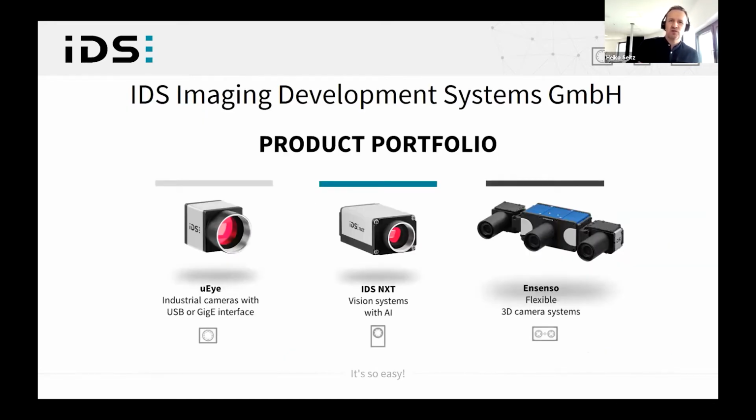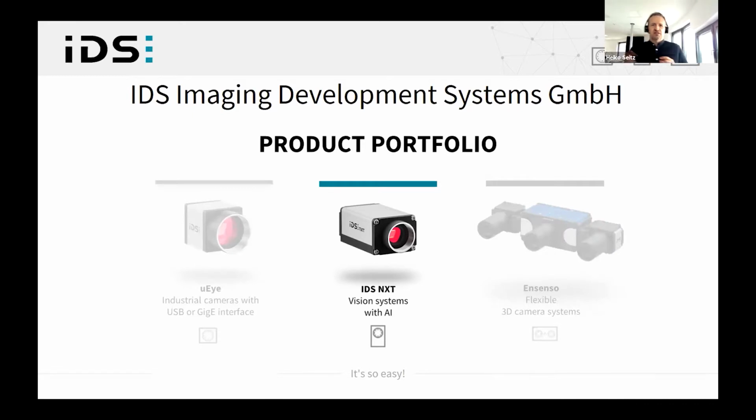Before I get into the topic, I would like to introduce ourselves briefly. IDS is one of the world's leading manufacturers of digital industrial cameras based in southern Germany. We have been creating components for industrial image processing since 1997, and all products are developed, programmed, produced, tested, and shipped worldwide entirely in-house. Our portfolio ranges from classic 2D cameras to 3D active stereo vision cameras, and also cameras with integrated AI-based image processing.